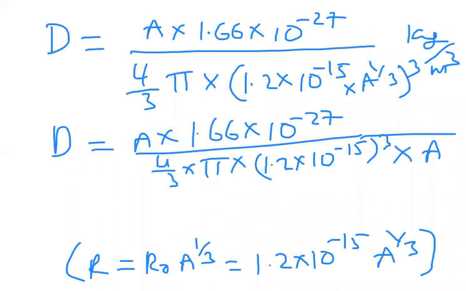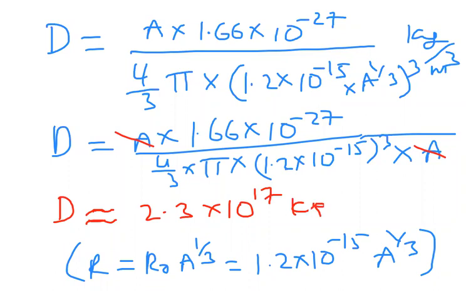In the numerator we have A and in the denominator A, they cancel. So finally if you calculate the density, the answer you will get is nearly 2.3 into 10 power 17 kg per meter cube.